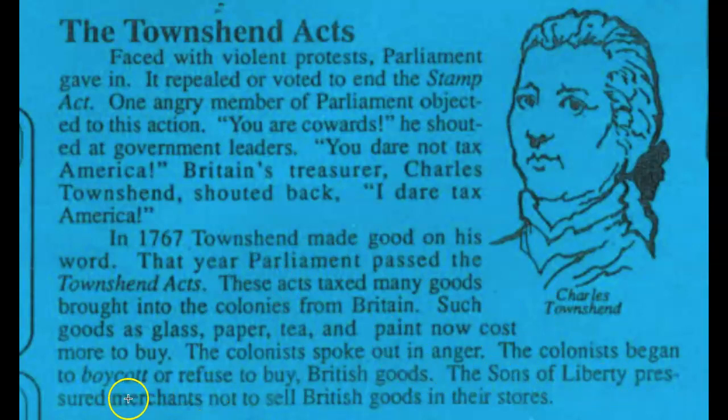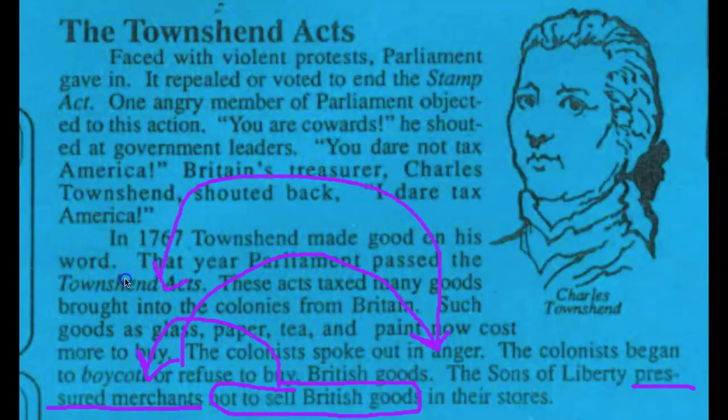The Sons of Liberty pressured merchants not to sell British goods in their stores. So they pressured merchants. So basically, that's when you kind of put a lot of emphasis on somebody doing something until they finally do it. Okay? So they pressured them not to sell British goods in the store because they wanted to boycott, because they were angry about the tax that Charles Townshend made because somebody called him chicken.